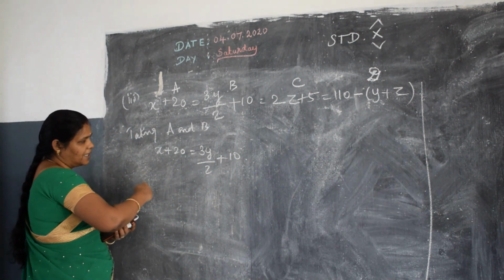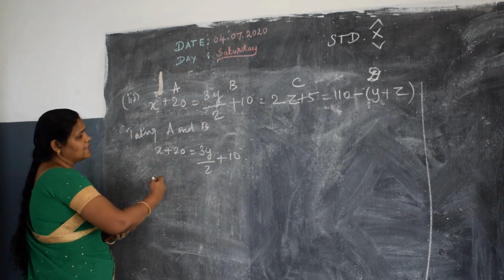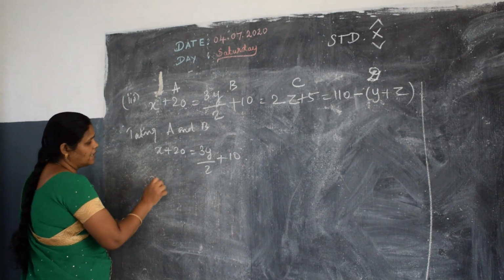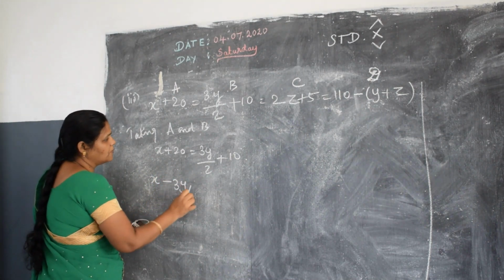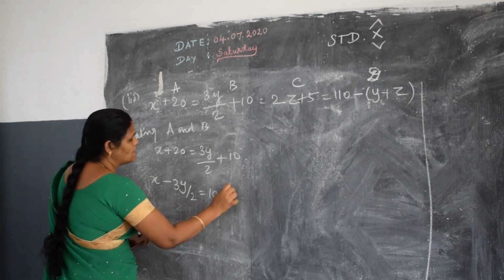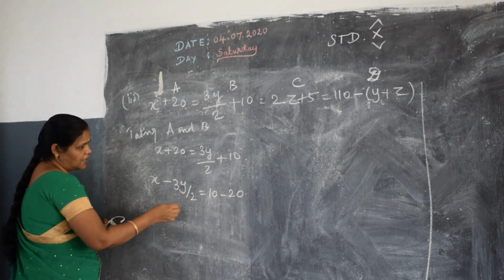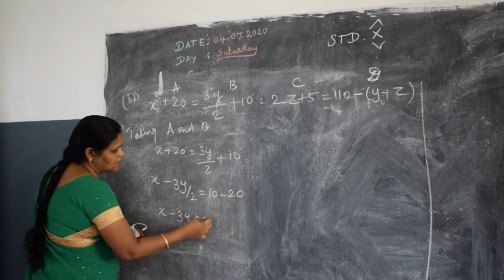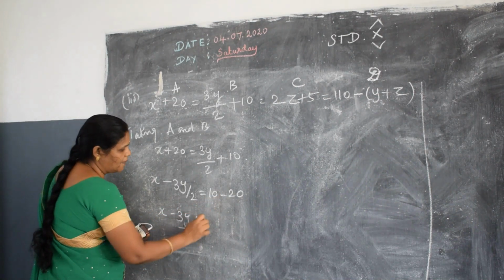So you bring the like terms, that means the variables to the left and the known values to the right hand side, like x minus 3y by 2 is equal to 10 minus 20.